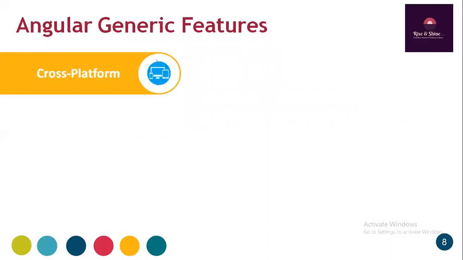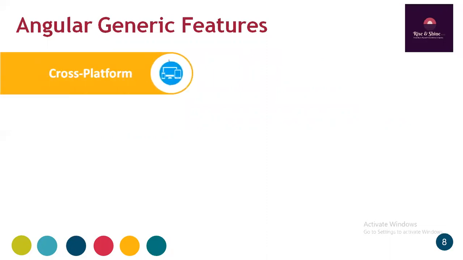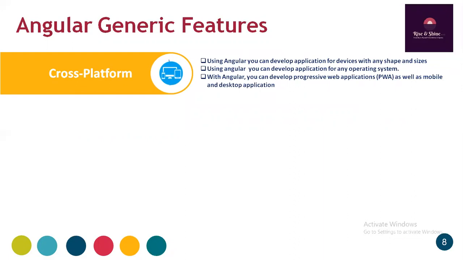The very first generic feature is cross-platform. It means using Angular, you can develop applications for devices of any shape and size. Using Angular, you can develop applications for any operating system. With Angular, you can develop progressive web applications, mobile web applications, or desktop web applications also. So Angular is a cross-platform framework.